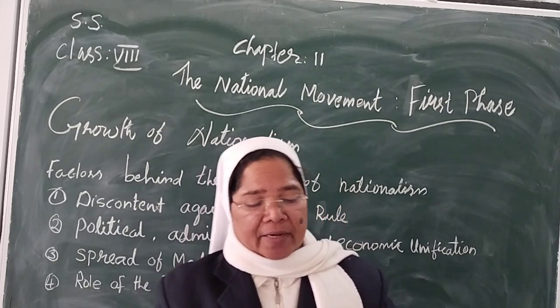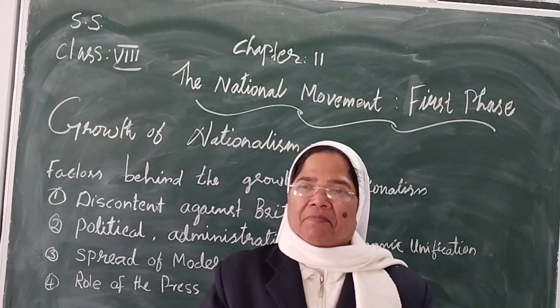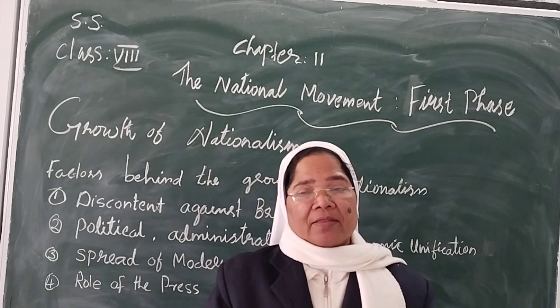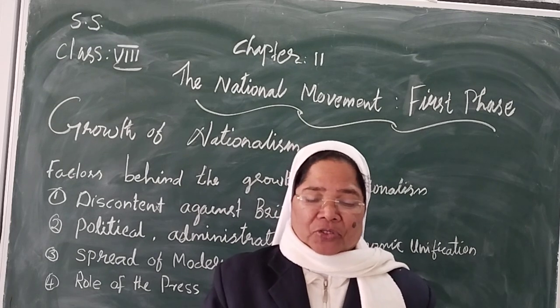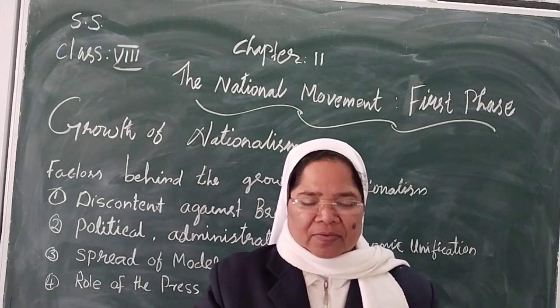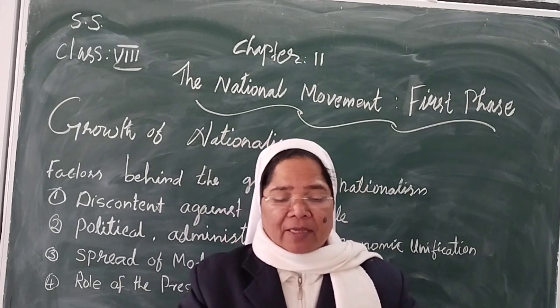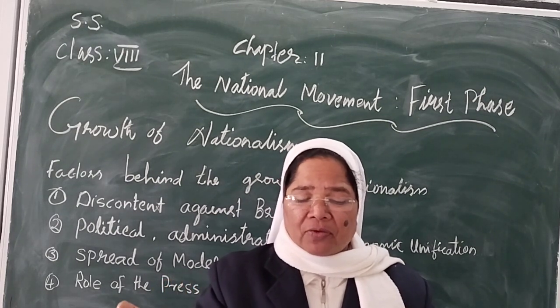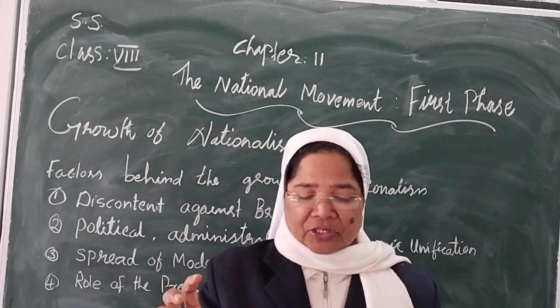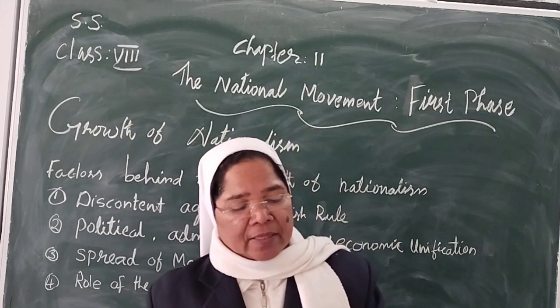The British had introduced modern Western education. Maybe they thought that if Indians got modern education, they would obey the British rules and the British could control the people. So they started modern education. The British had introduced modern Western education to prepare some Indians to work in low posts in the administration.